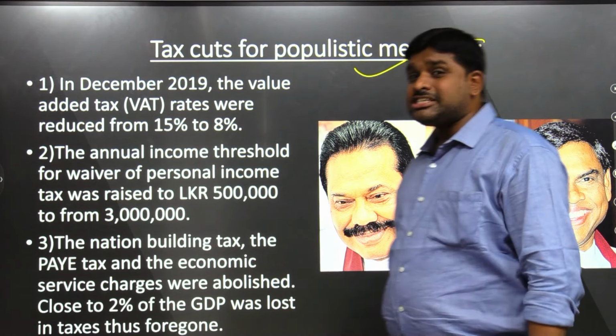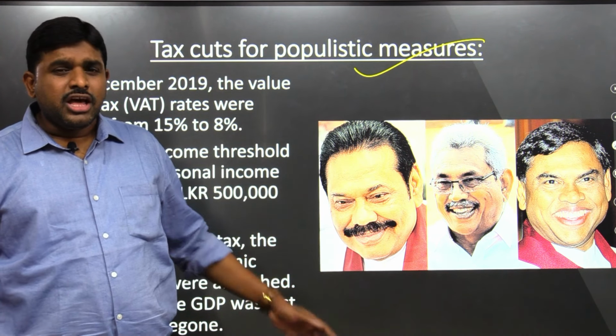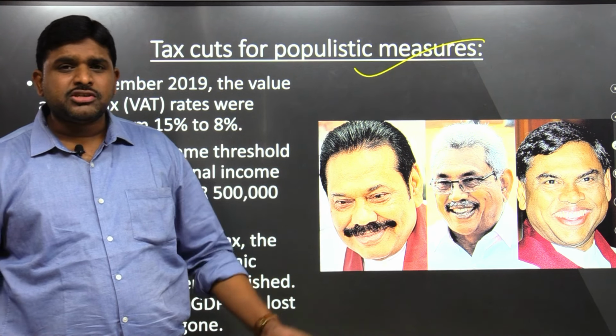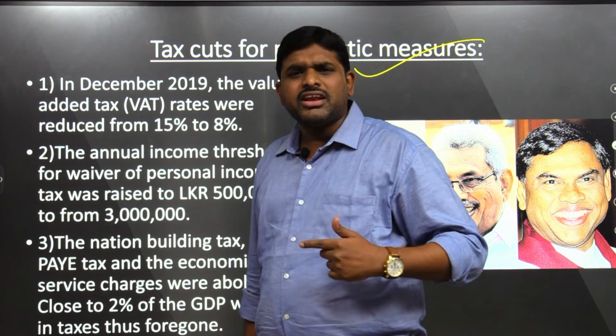Tax cuts for populist measures. These three gentlemen, the three people of the Sri Lankan administration, for the sake of getting votes, for populist measures, reduced taxes like anything. If the government doesn't get the tax, how will the government run? How will the show run?